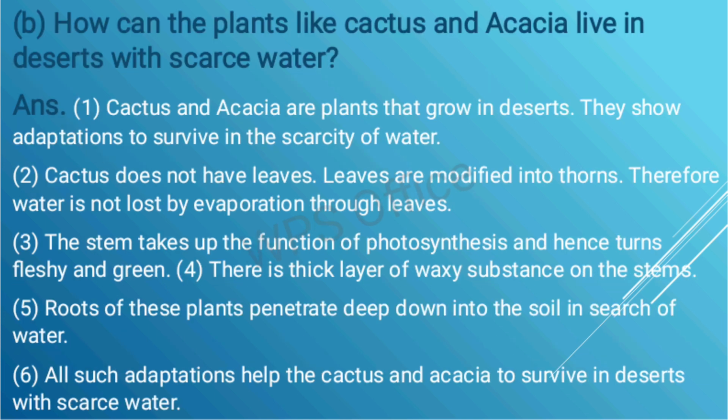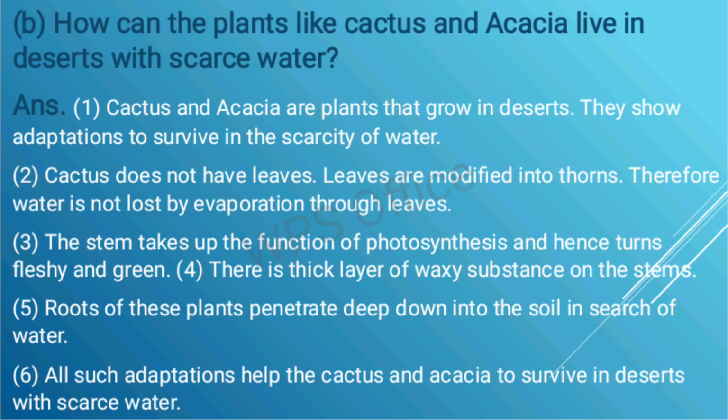How can the plants like cactus and acacia live in desert with scarce water? Cactus and acacia are plants that grow in desert. They show adaptation to survive in the scarcity of water. Cactus does not have leaves. Leaves are modified into thorns. Therefore, water is not lost by evaporation through leaves.